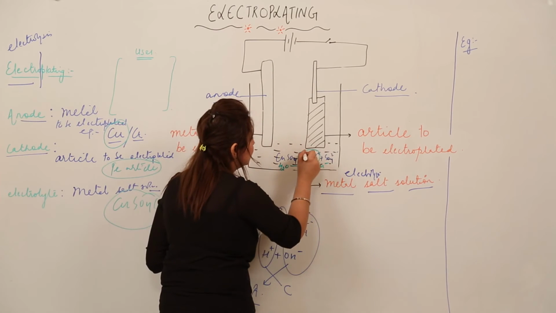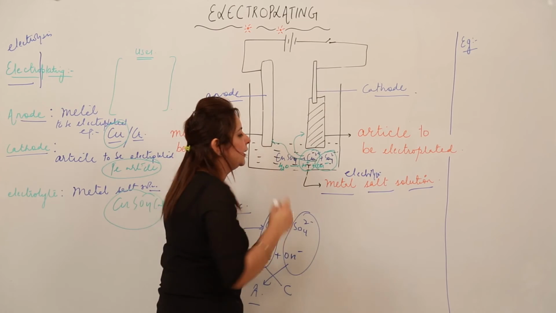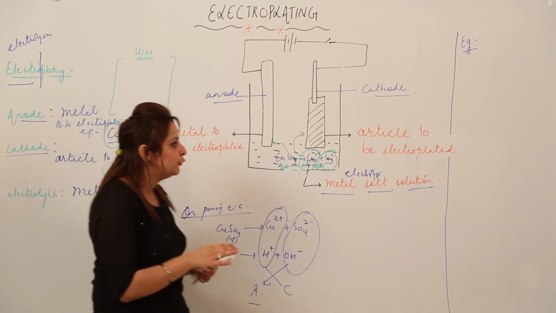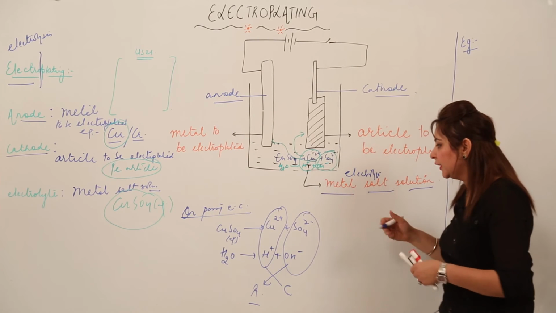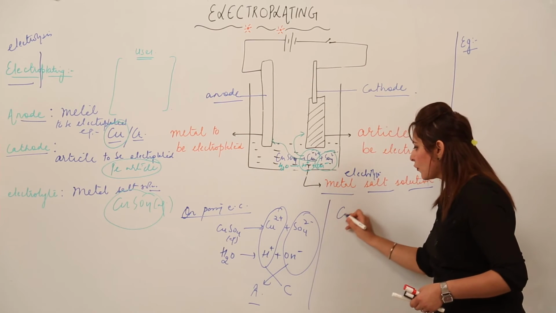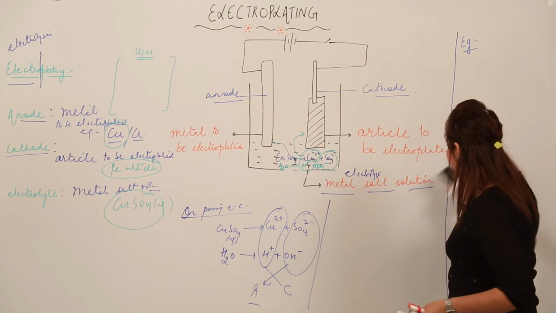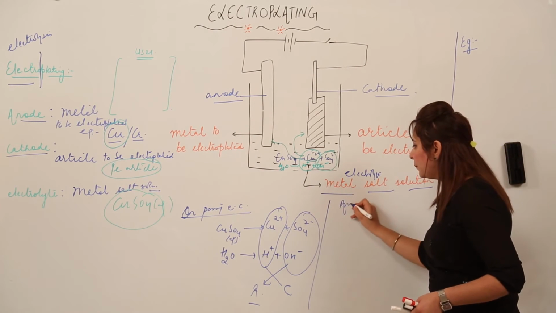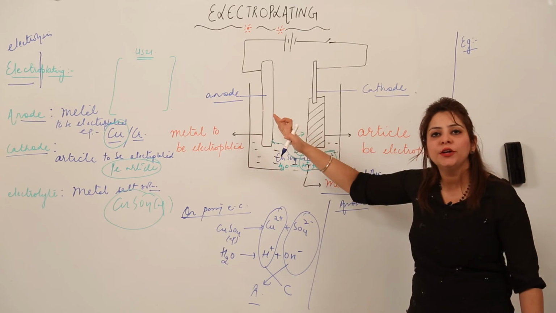These ions are just moving towards the cathode, and these ions are moving towards the anode. Right. So now we'll look for the reactions which will take place at the respective cathode and anode. First we'll look for the anode. What is going to happen at the anode? Which ions are going to move there?